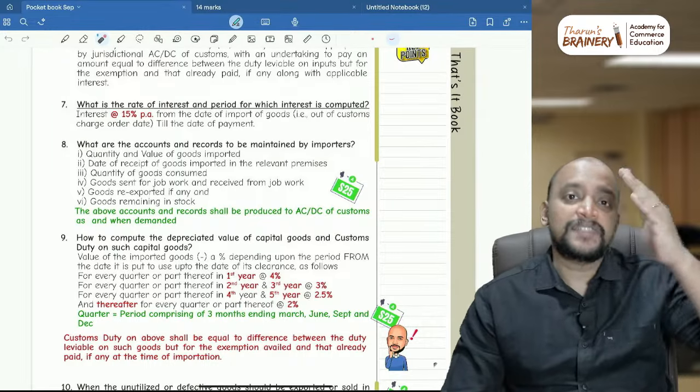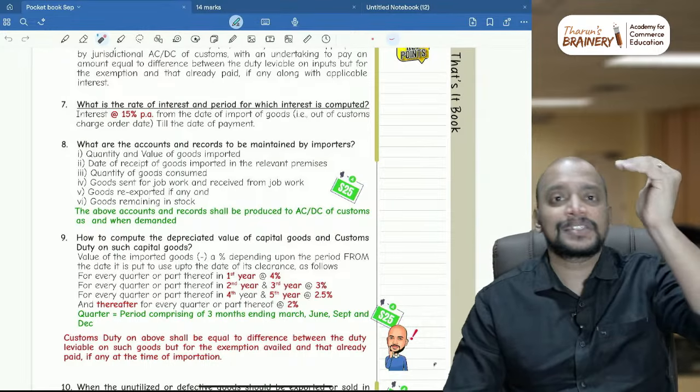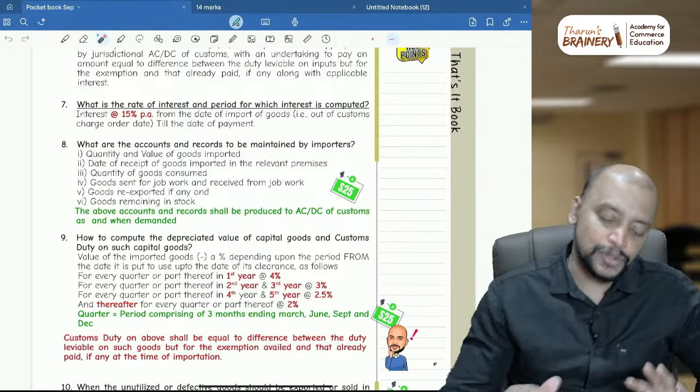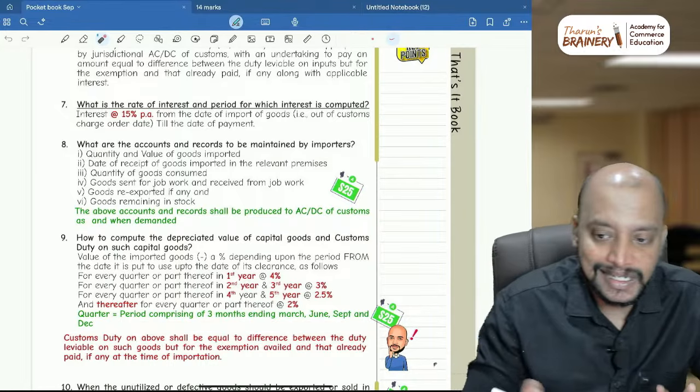So which means first year will be 4 quarters. First 4 quarters is taken as first year, next 4 quarters will be taken as second year, next 4 quarters will be third year, and so on like that it should be taken. So these are the changes that we have.